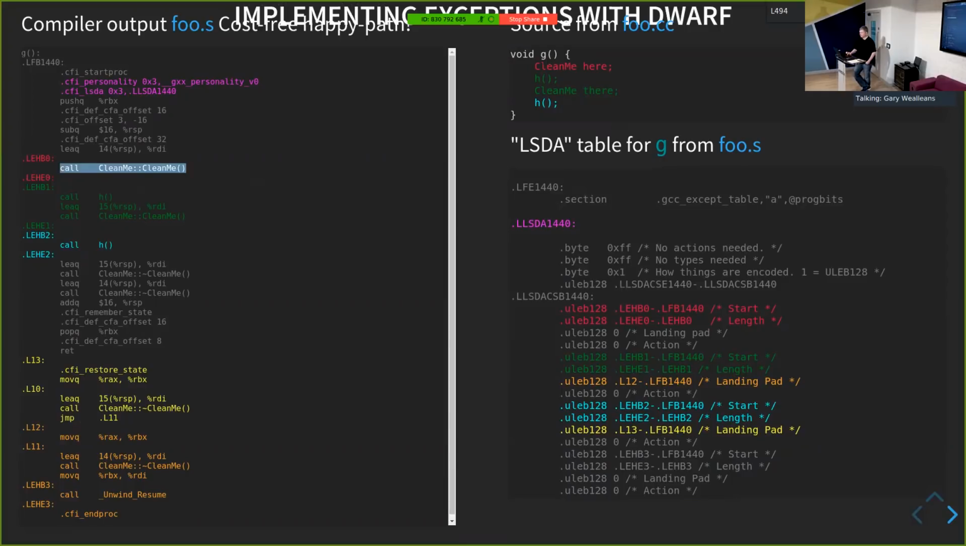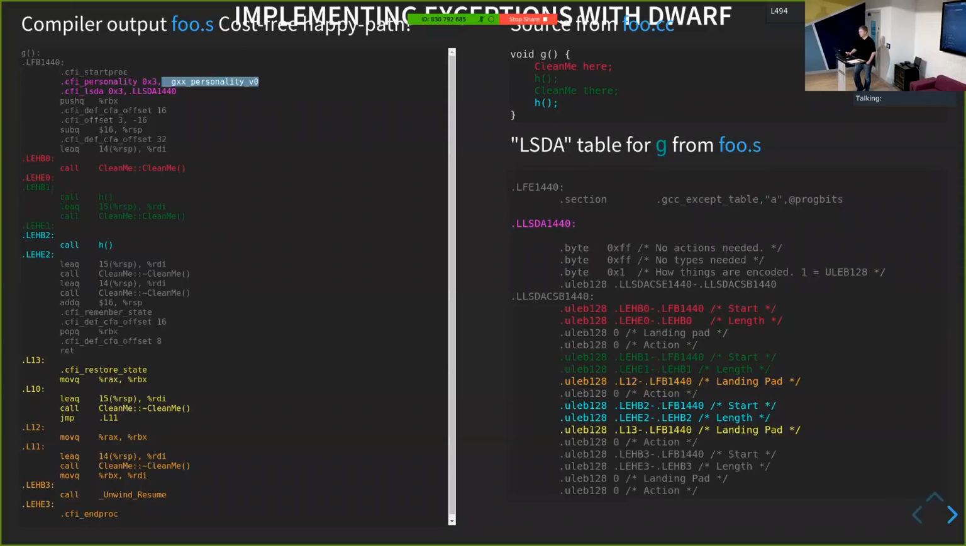We also see at the start of the function that we've associated this CFI personality pseudo opcode, and that gives a reference to this function. So this is a function that's defined in the C++ runtime. We'll have a little look at this later on, but this is just saying to the system runtime that this is a C++ function, and this is how you need to handle exceptions for this function.